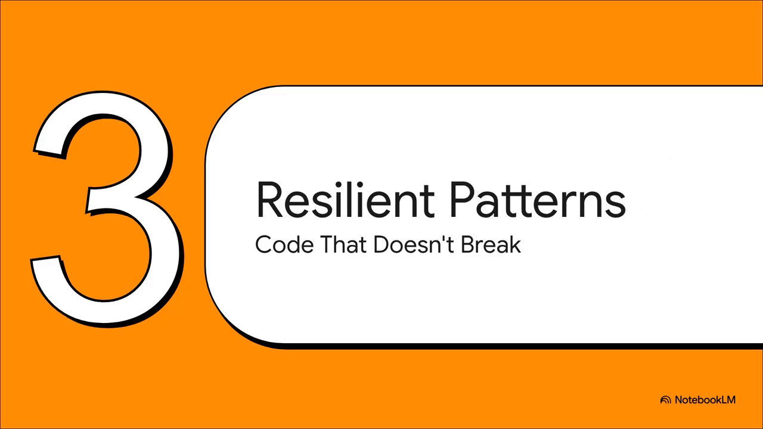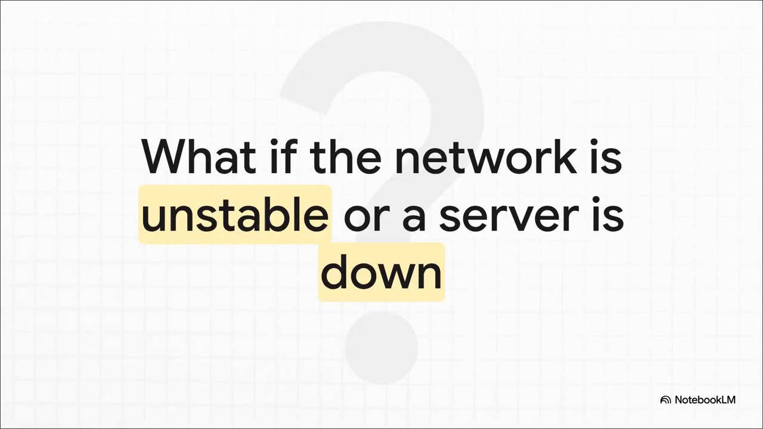Okay, so those are the built-ins. Now let's take it a step further. We're going to move beyond just using what's there and start building our own patterns. Patterns that are designed to handle the messy, unpredictable real world of networks and servers. I mean, let's be real. What happens when the network is flaky or some server out there is just having a bad day? You can't control that. But what you can control is how your code reacts. It can be smart, and the first tool for that is the retry pattern.